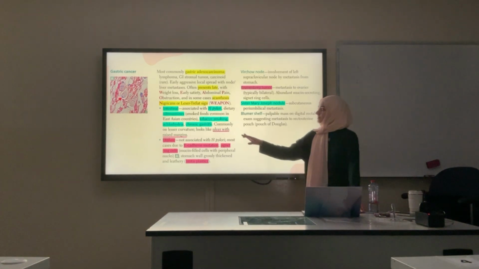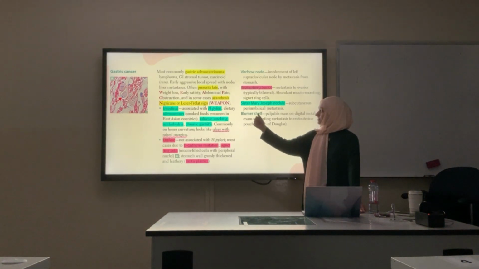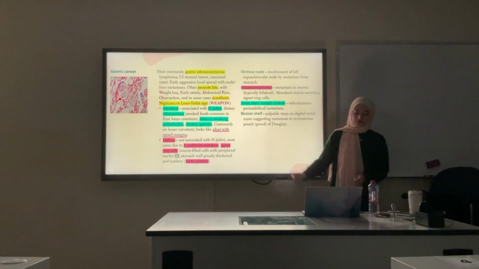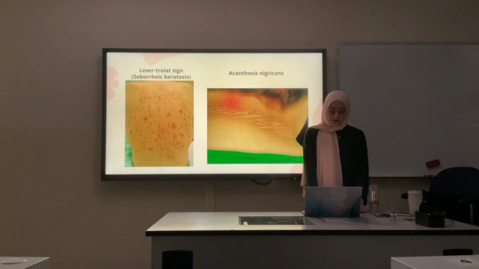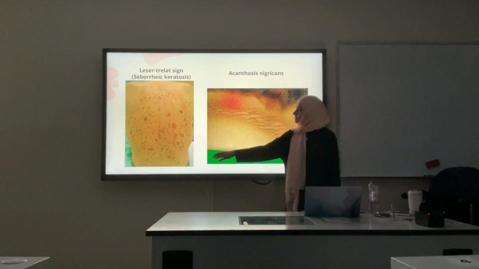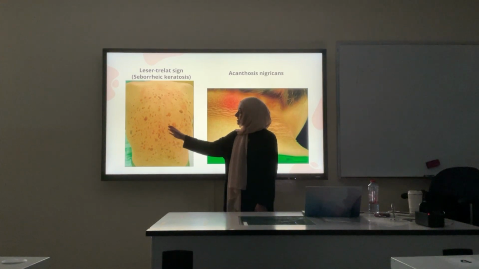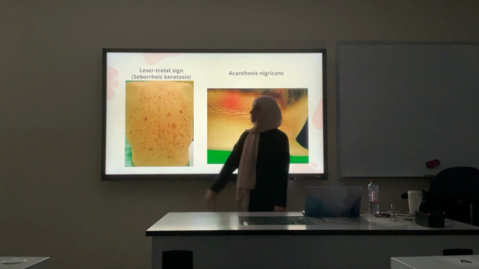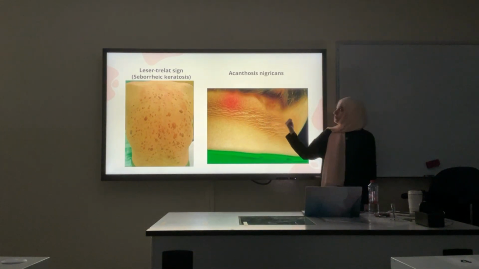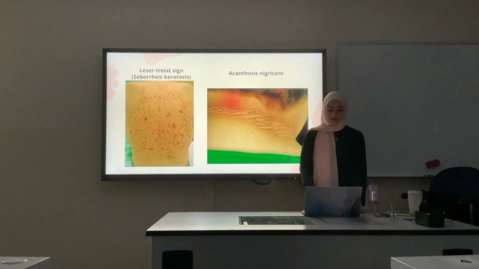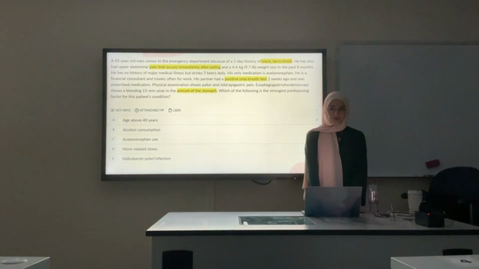The intestinal type, if it metastasizes, it's called Sister Mary Joseph nodule in the umbilical area. Okay? So other signs of gastric cancer are these two signs. The Leser-Trélat sign or seborrheic keratosis. It's just like diffuse brown patches on the back. And acanthosis nigricans, which is darkening of these areas of the neck and the axilla as well. Now we move on to questions.